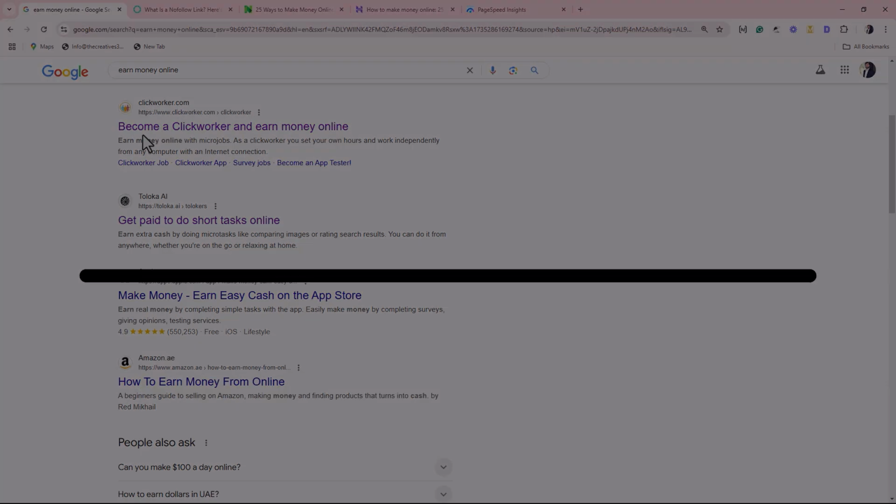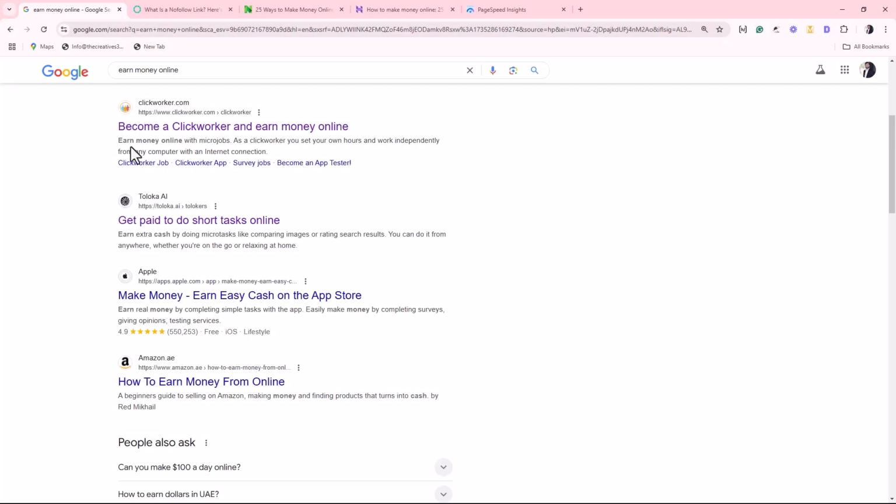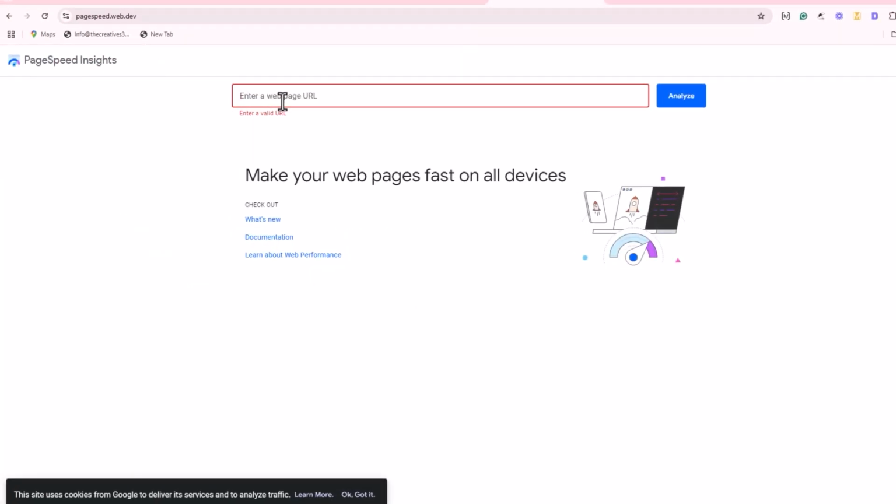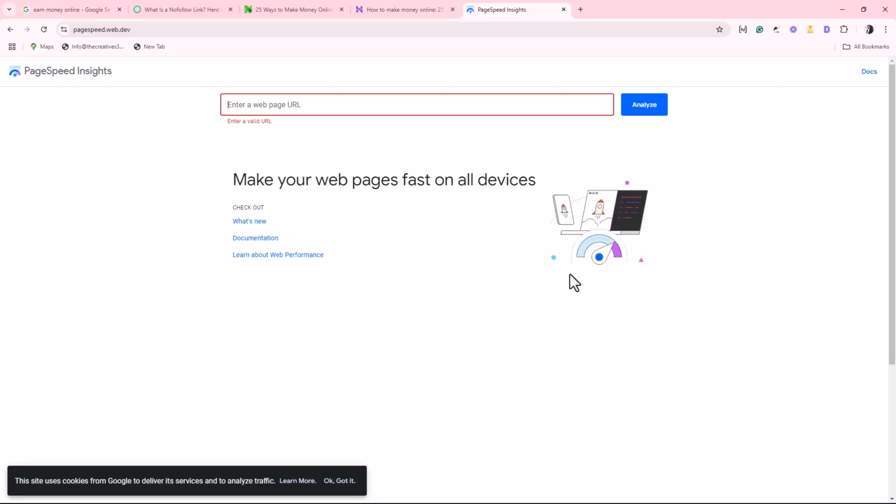Now let's see what are the reasons for pogo-sticking, why people go to a web page and don't spend much time and again come back to the search results and click on the next link. The number one reason is slow loading website. If a user goes to this website but it takes a lot of time to load, then he will come back and try the next website. So page speed is the number one factor why people come back to the search results very quickly. This is very easy. You can use a tool provided by Google, Page Speed Insights, paste your URL here and analyze the website and see what are the problems in your website that are decreasing your loading speed and try to solve those issues. So this is the number one reason of pogo-sticking.